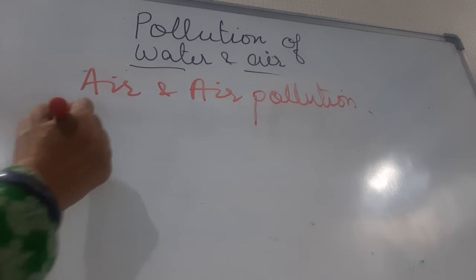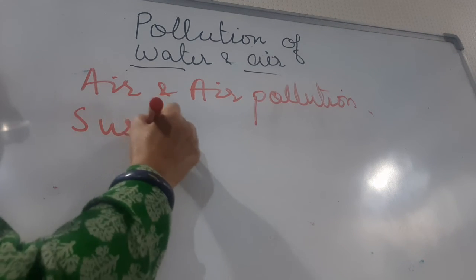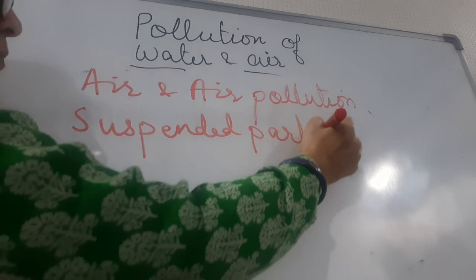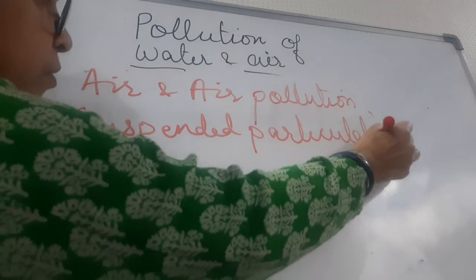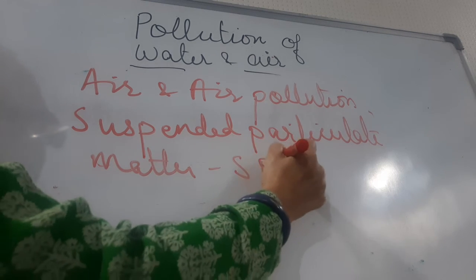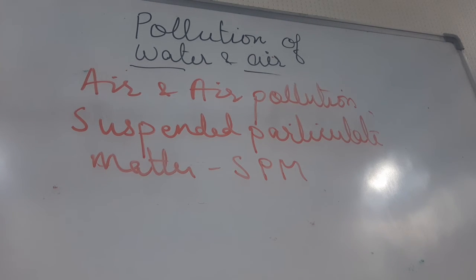Now, suspended particulate matter, which is also known as SPM. Children, the small particles suspended in the air are known as SPM or suspended particulate matter. Unburned carbon particles given out during the burning of fuels or from the exhaust of vehicles, and fine particles of cement given out from a factory, are examples of SPM.